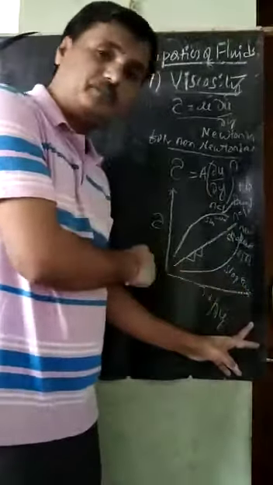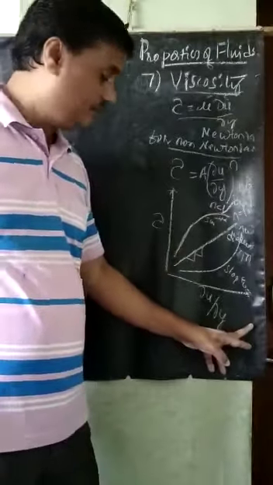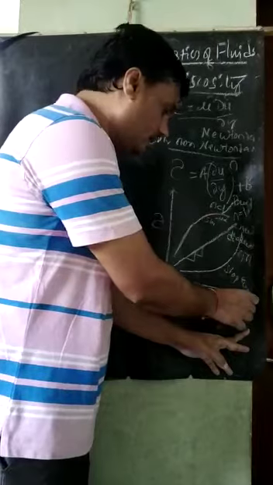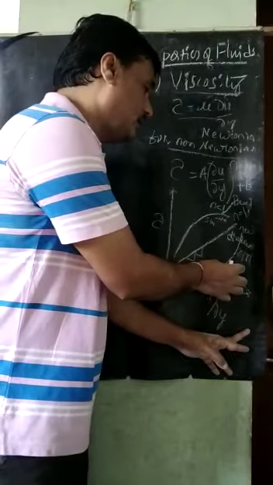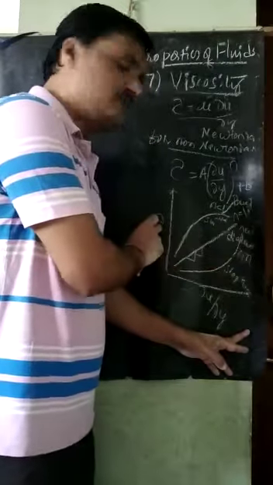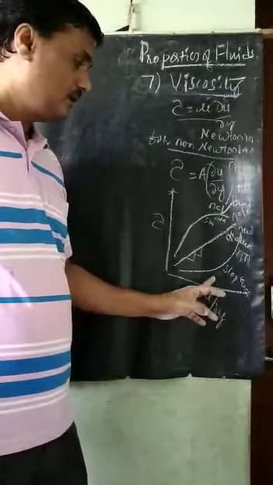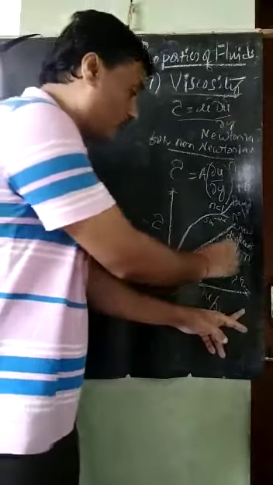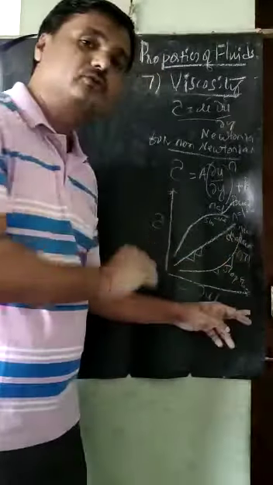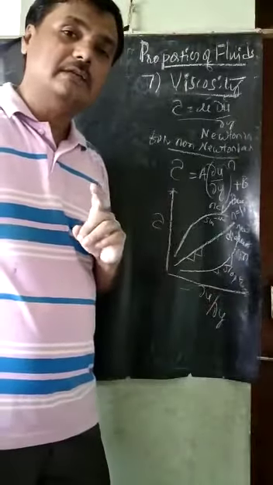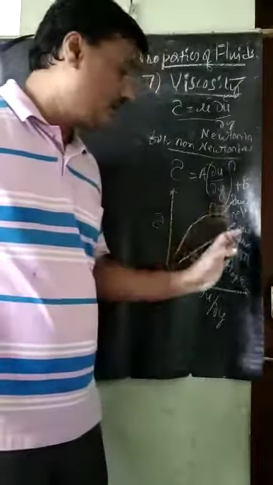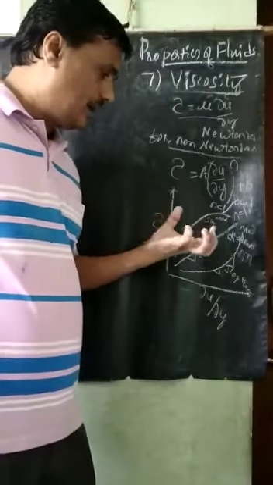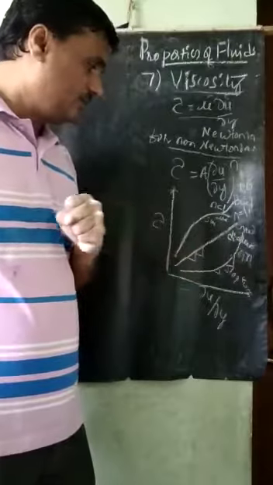What is happening here? Shear thickening. Shear thickening means the velocity gradient goes on increasing. What about this one? After a certain point, the shear stress increases drastically. When the velocity gradient is increasing, the shear stress increases drastically, and the slope is positive. So this kind of fluid shows the shear thickening property. They are called dilatant fluids. Butter and such fluids come under this kind.